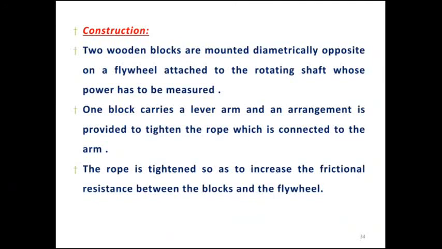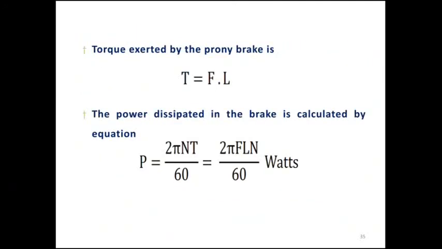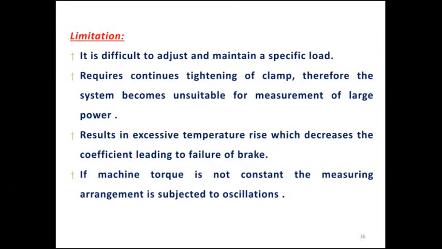Whenever a torque is applied, the disc is going to make a movement. In the construction part, we will see two wooden blocks mounted diametrically opposite on a flywheel attached to the rotating shaft, whose power has to be measured. One block carries the lever arm, and an arrangement is provided to tighten the rope which is connected to the arm. The rope is tightened so as to increase the frictional resistance between the blocks and the flywheel. In this diagram, torque is measured in terms of force times perpendicular distance, and power is measured by 2 pi F L N divided by 60 watts.